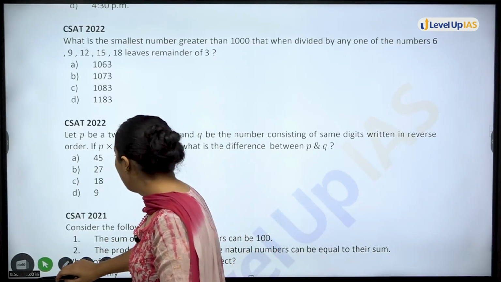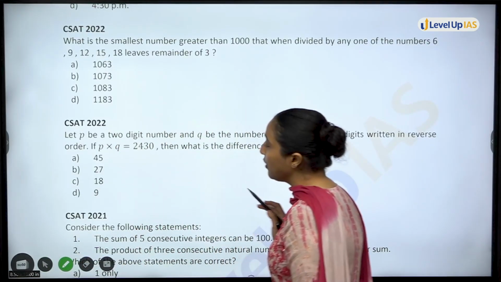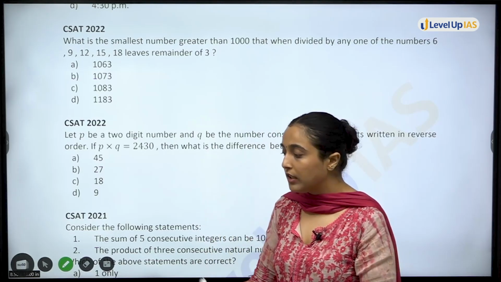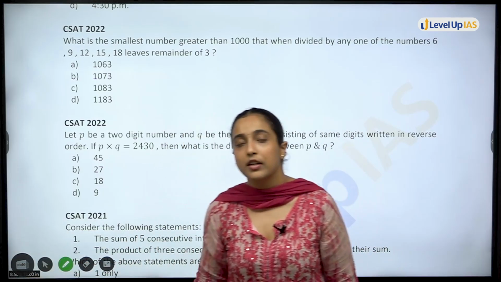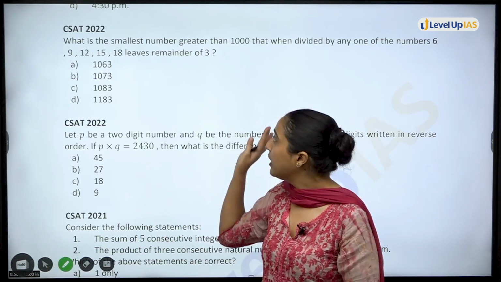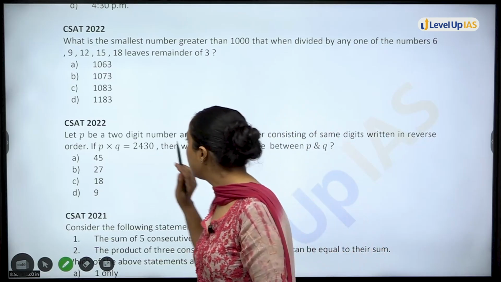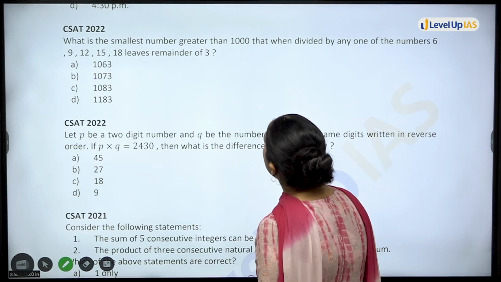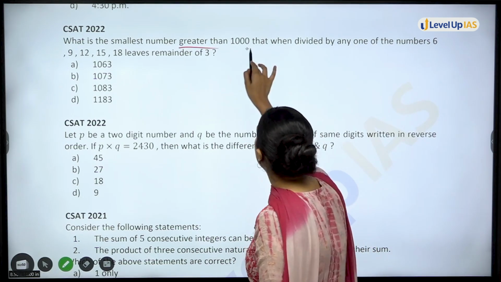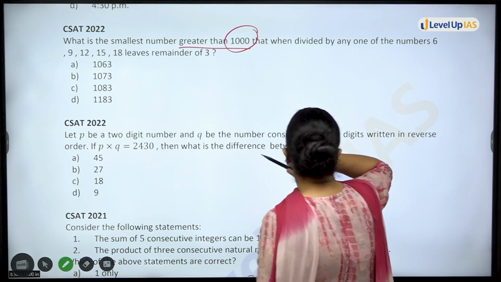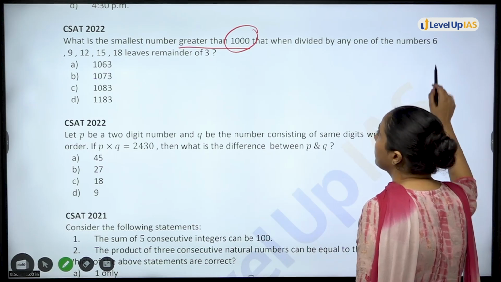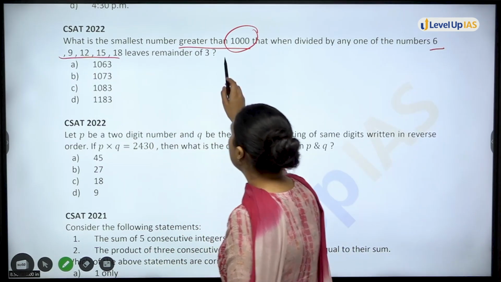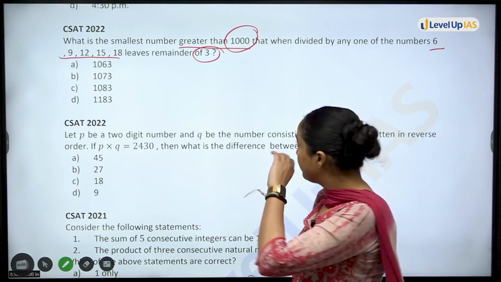Okay. Moving to 2022. In 2022, you got only 2 questions from this. So you saw in 2024 there were, I think, 4-5 questions. 2023 maybe 4-5 questions, but here 2 questions. Although very easy questions and again doable. So what is the smallest number greater than 1,000 that when divided by any one of the numbers 6, 9, 12, 15, 18, leaves a remainder of 3.